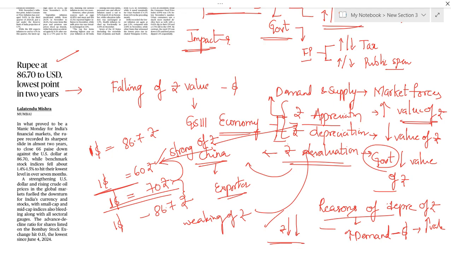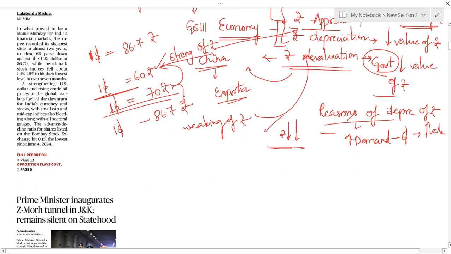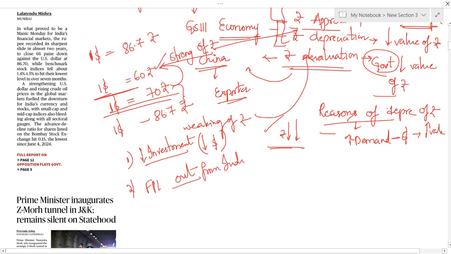For example, I can give you some basic things so that you can understand this clearly. It is because of, for example, decreasing investment in our country. Whenever we are not attracting investment, we are not attracting dollars, and on the other side there will be increasing demand. Next, whenever FPI is going out from our country, then also dollar value will increase.